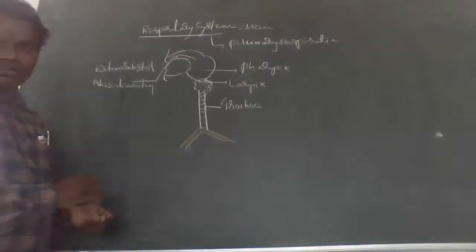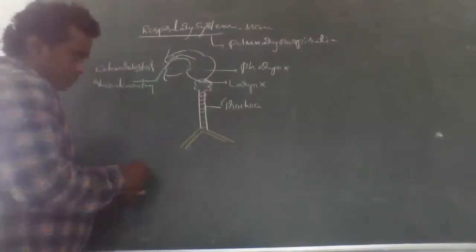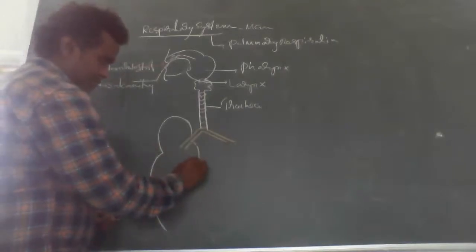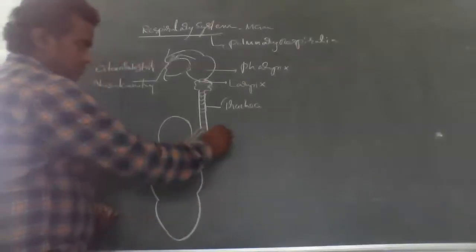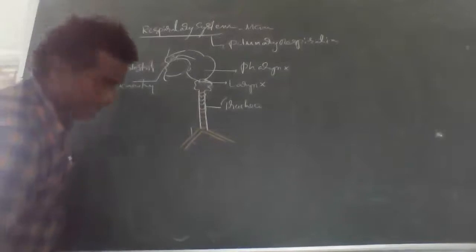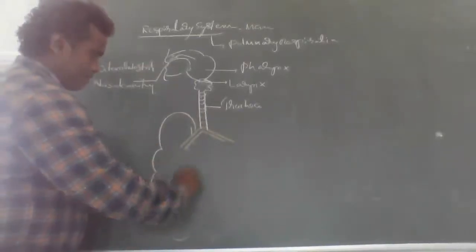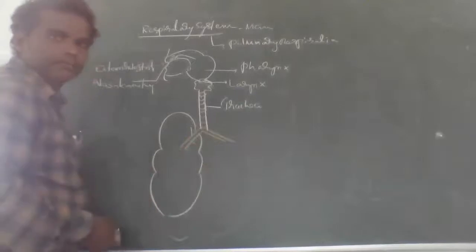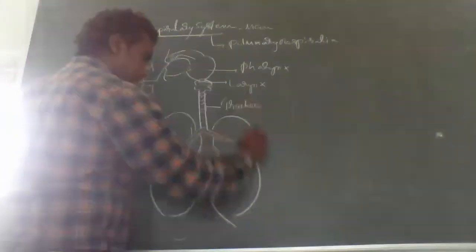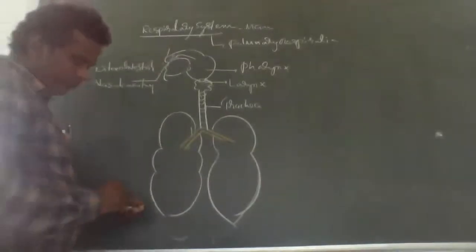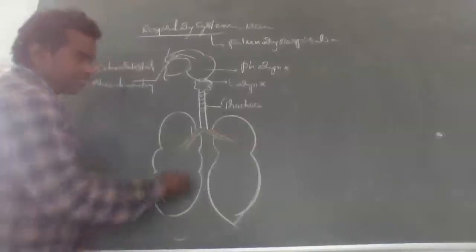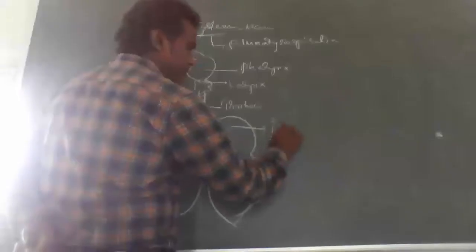The trachea, which is split into branches, is called the primary bronchi.